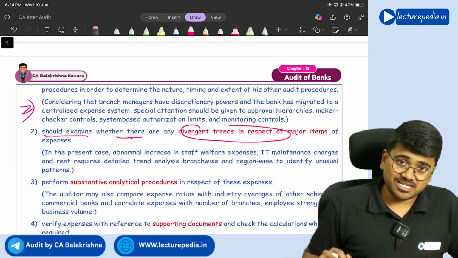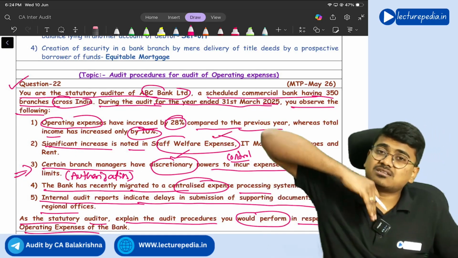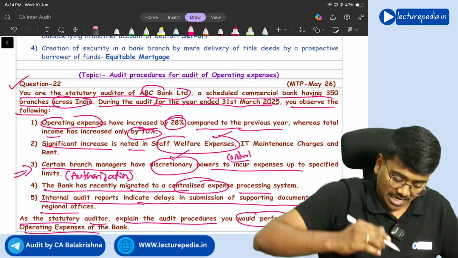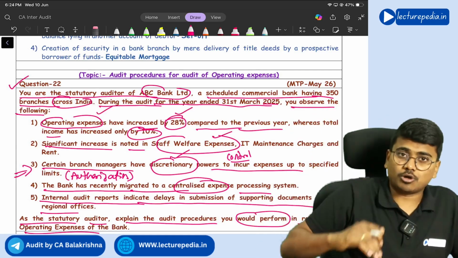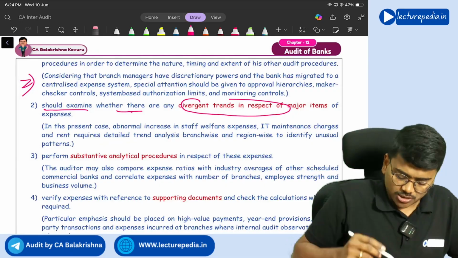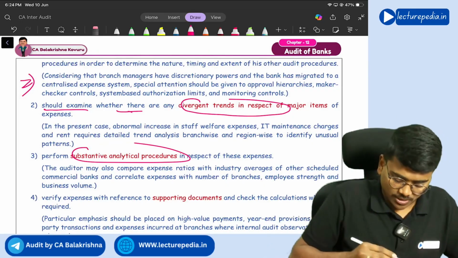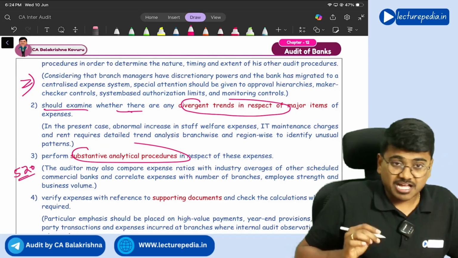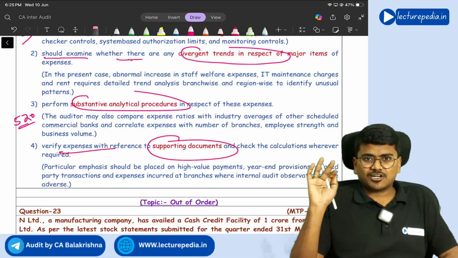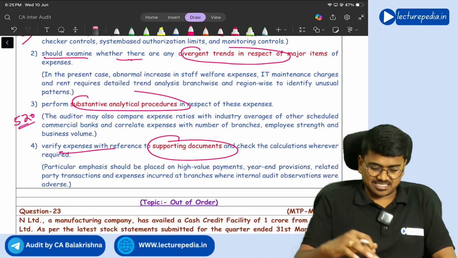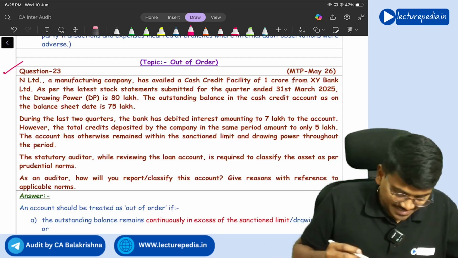So if you observe in the present situation, staff welfare expenses has drastically increased, it seems, and also some other operating expenses have also increased drastically. Those 2 points you need to refer there. And you need to perform substantive analytical procedures. You know how to perform substantive analytical procedure, we have discussed in SA 520. And verify certain expenses with reference to supporting documents. Got it? Yes, sir. Next, question number 23.